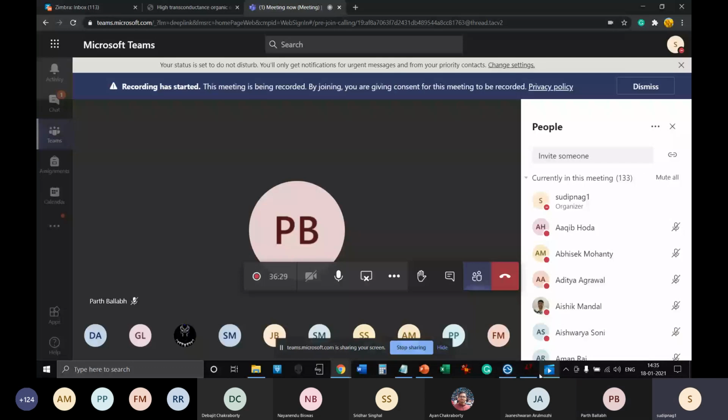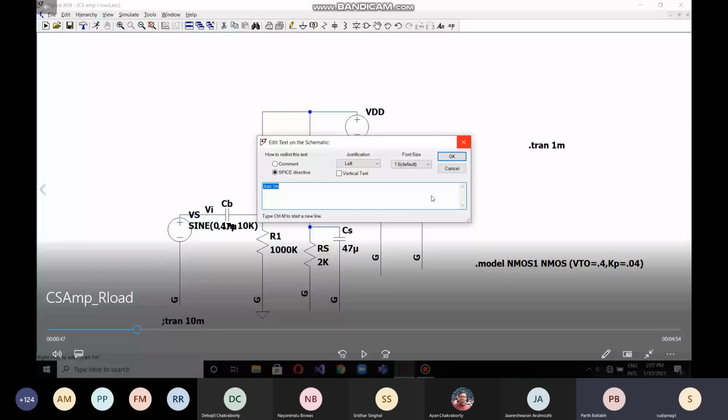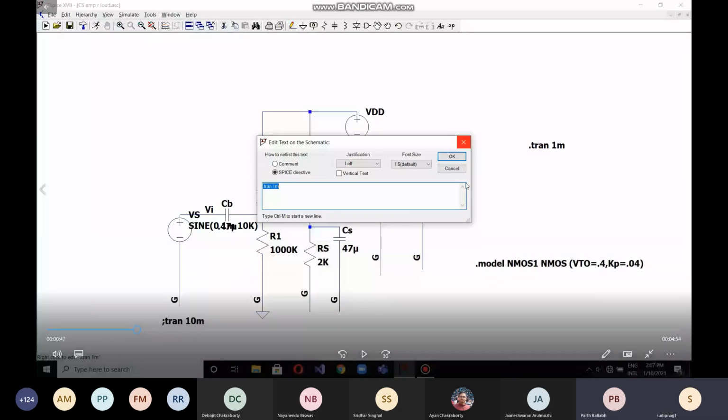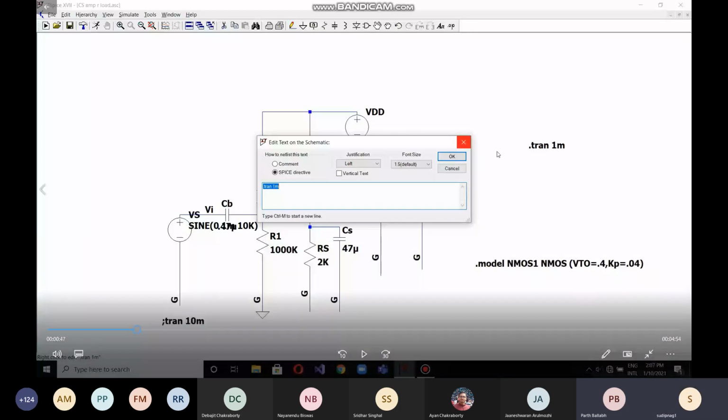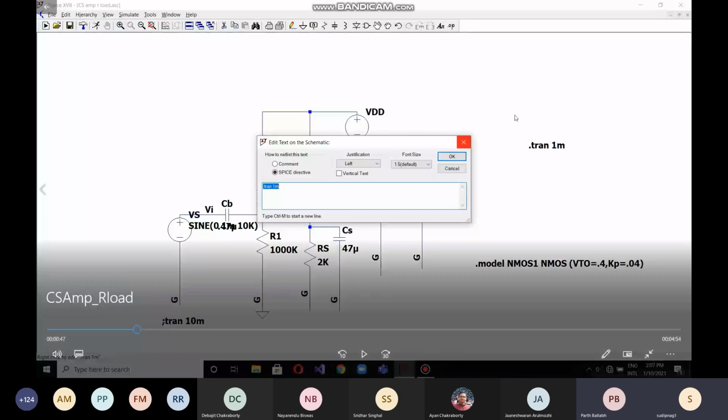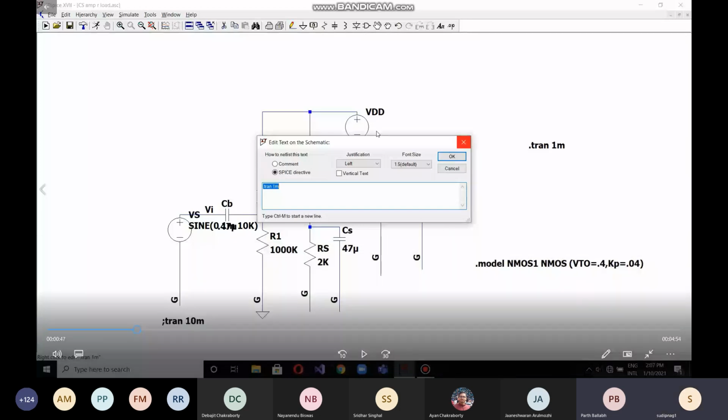Yes, sir. So in the diagram, we use the common source amplifier with a resistive load. First, we are going to do the transient analysis, that is the time domain analysis. For that, I keep the source as a sine wave. The frequency was 10 kilohertz and the amplitude was, I think, 1 millivolt. In the common source amplifier, we know the output is 180 degrees out of phase and the gain is minus gm RL. So for that, I'm going to check the output for a time period of 1 millisecond. And I think the rest you can see in the results in the video. Thank you, sir.